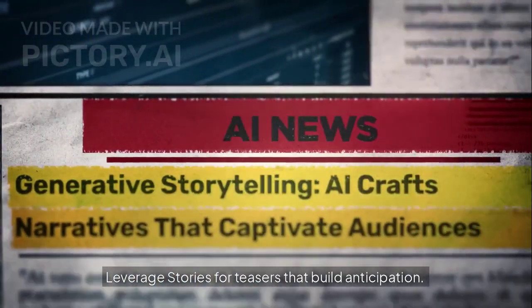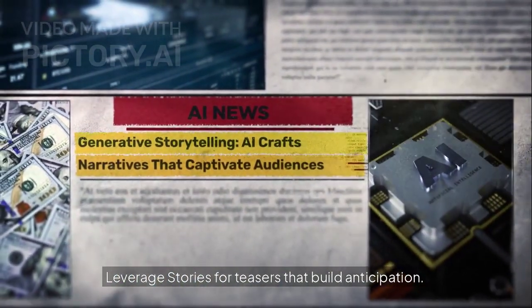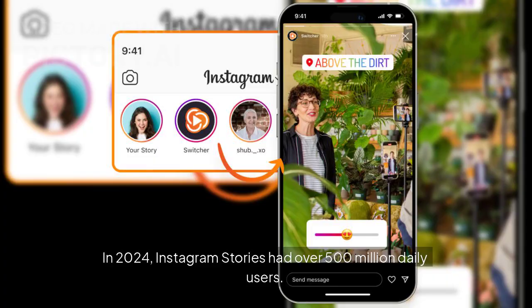Leverage stories for teasers that build anticipation. In 2024, Instagram Stories had over 500 million daily users. Engage with this format.